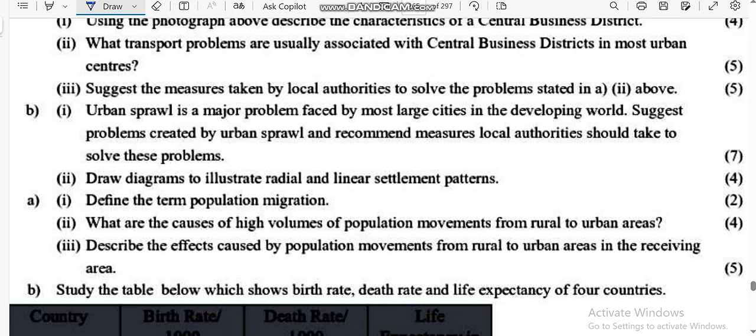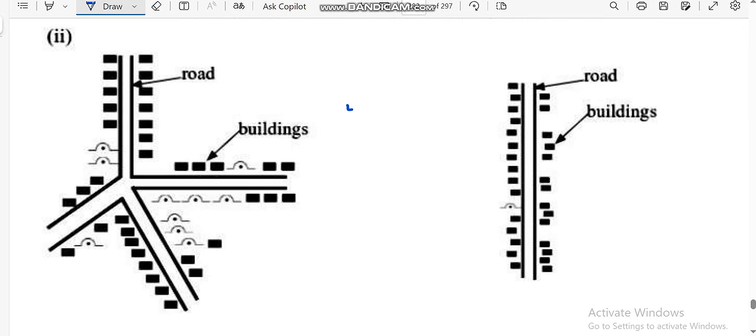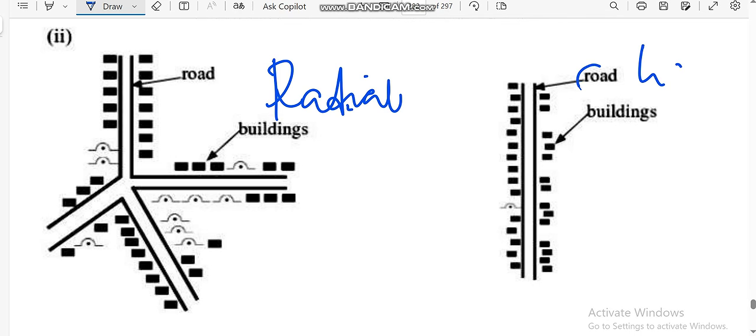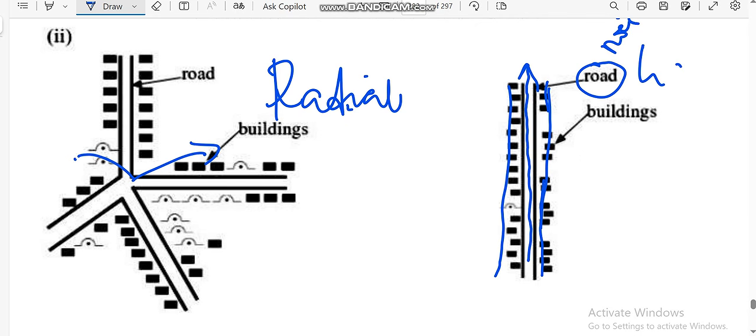Radial and linear settlements. On this one, let me just show you. So you can see this is the radial and this one is linear. Linear, people are following a line of communication. In this case it's a road, it can be a road or a river. So people are living along a line, following a line of communication, in this case a river. Then in the radial, they are radiating from a central point, which can be the shopping center, and so on.